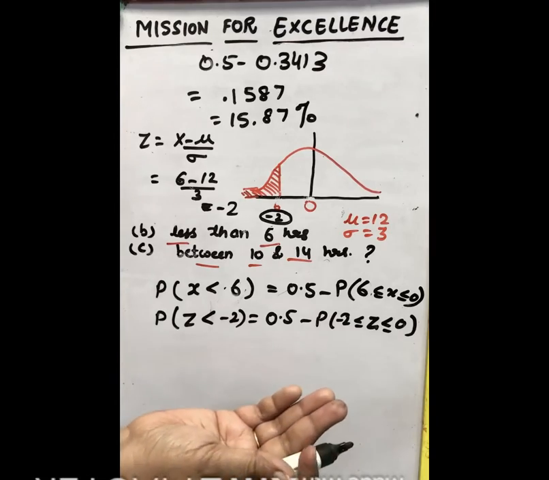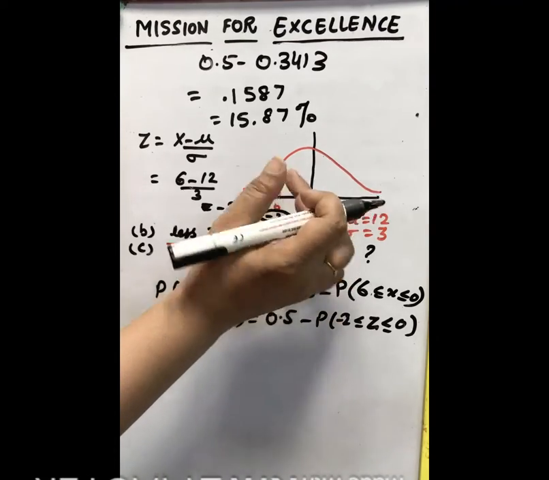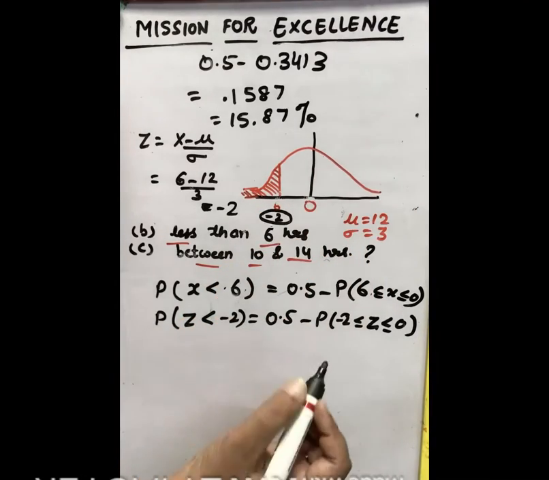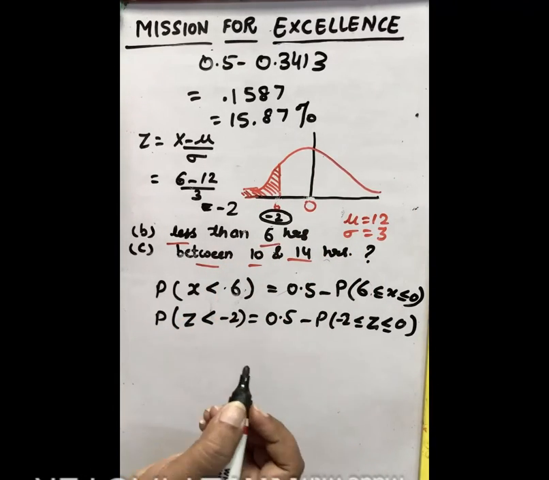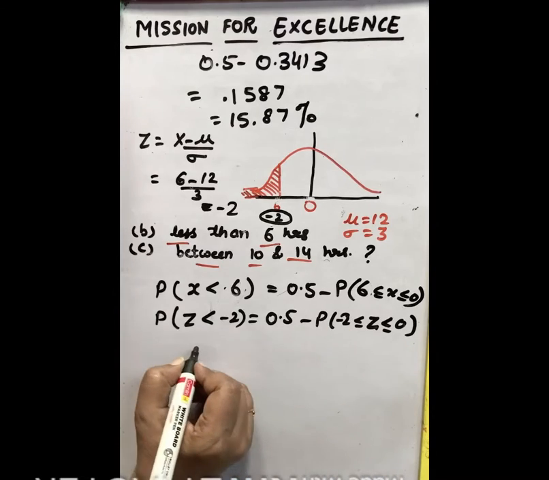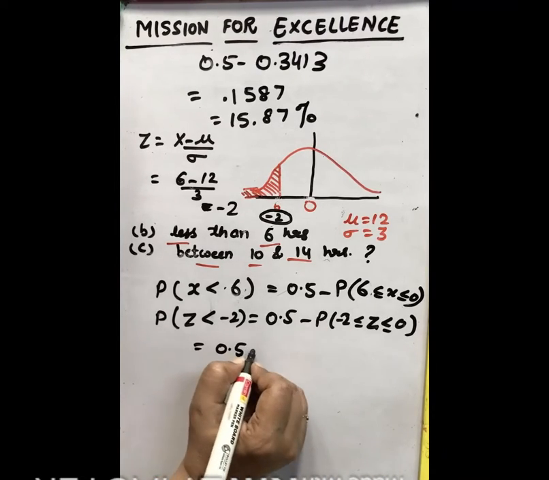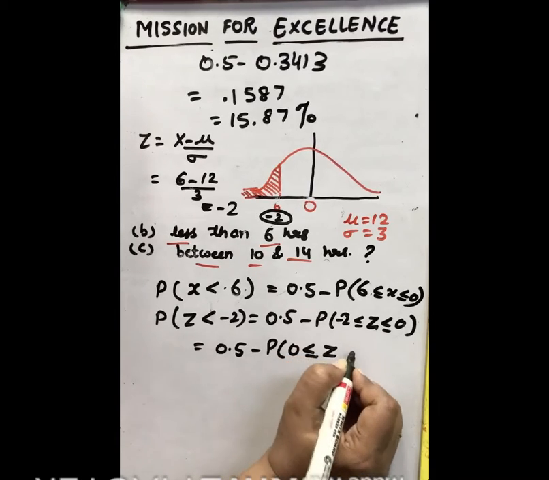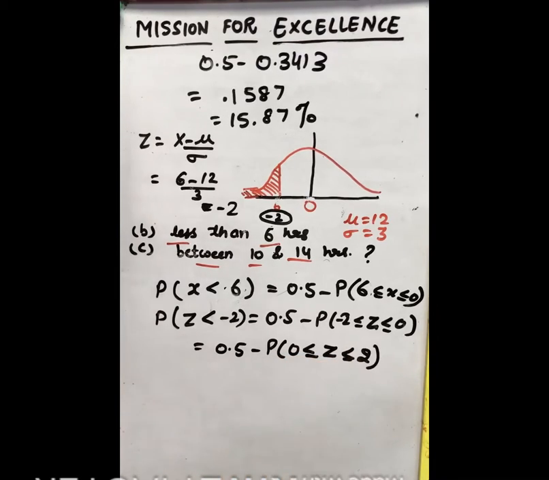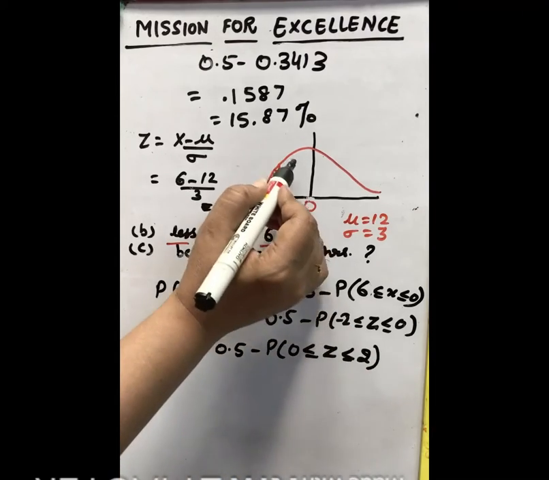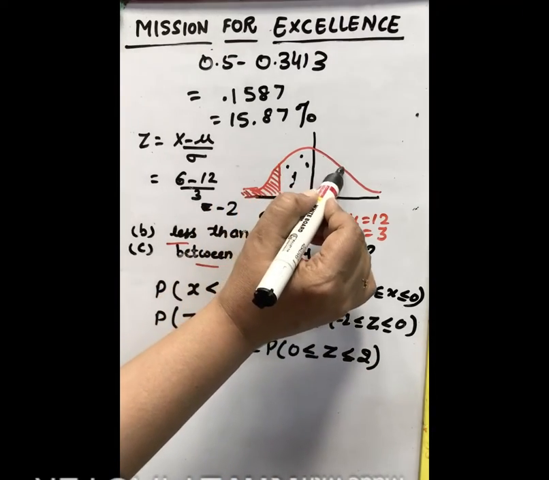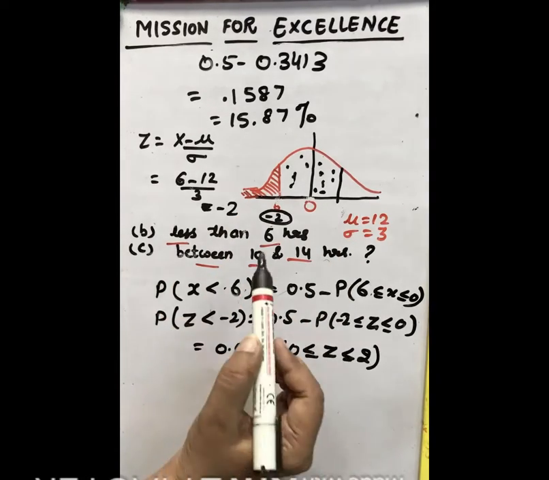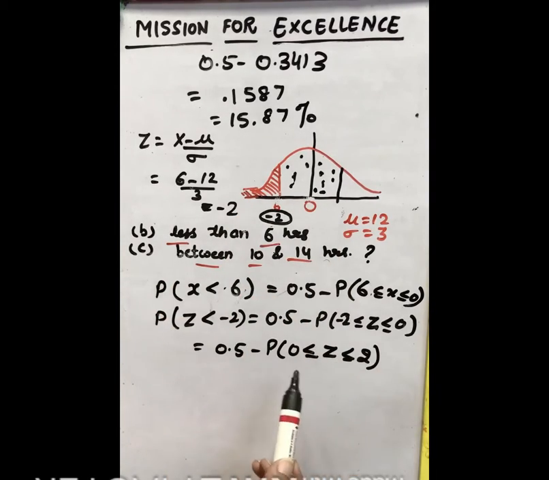As we know the curve is symmetrical, so the area towards the left is same as area towards the right, and probability is never negative, so we take the positive value of 2 here. 0.5 minus probability of z 0 to 2. So 0 to minus 2, this probability is same as probability 0 to 2. That's why instead of minus 2 to 0, we take probability 0 to 2.